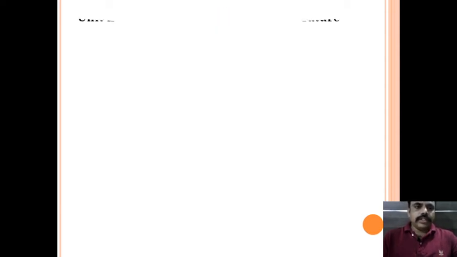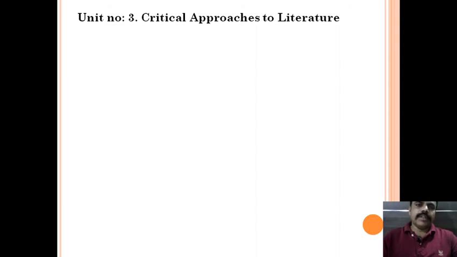And the third unit of this paper is critical approaches to literature. Friends, there are 3 approaches. First is the biographical approach. In this approach, we try to understand how the biography of the author plays a major part in comprehending a piece of literature. This method of study is very popular and is called the traditional method to understand literature.